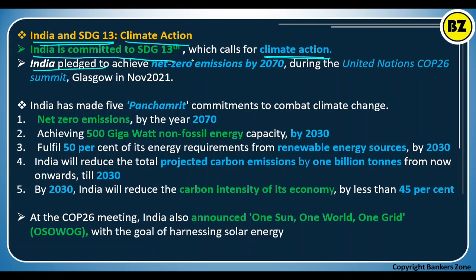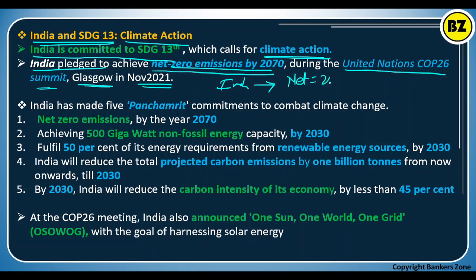India pledged to achieve net zero emission by 2070 during the United Nations COP26 summit, which was held in Glasgow in 2021. Remember that India has pledged that we will reduce net emission by 2070.